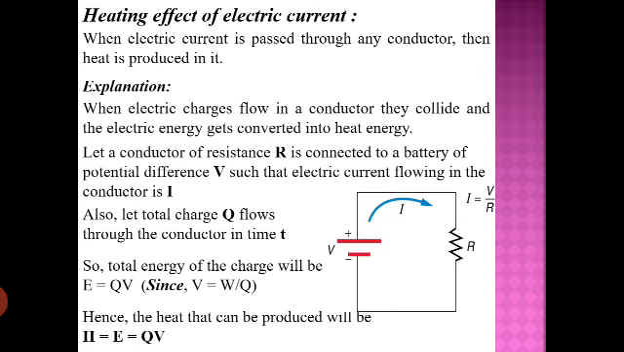So this is the formula we have for the heat produced in a given conductor. Let's continue this. Now we can modify this equation and we get some different equation.